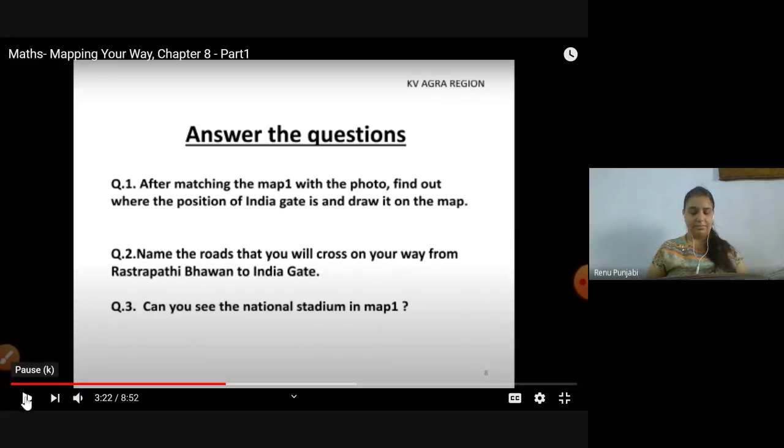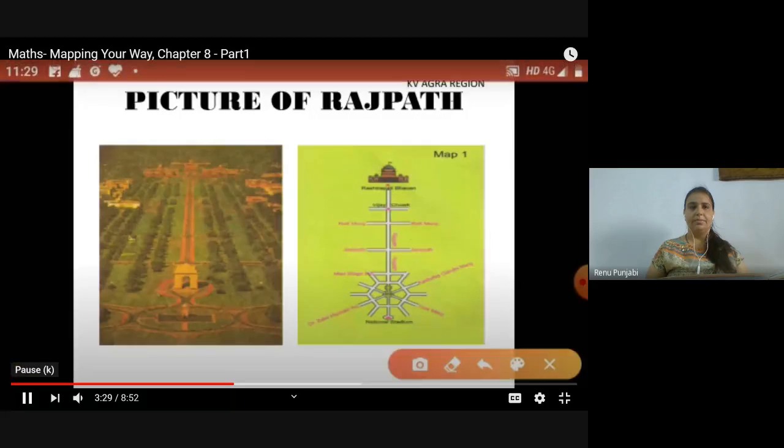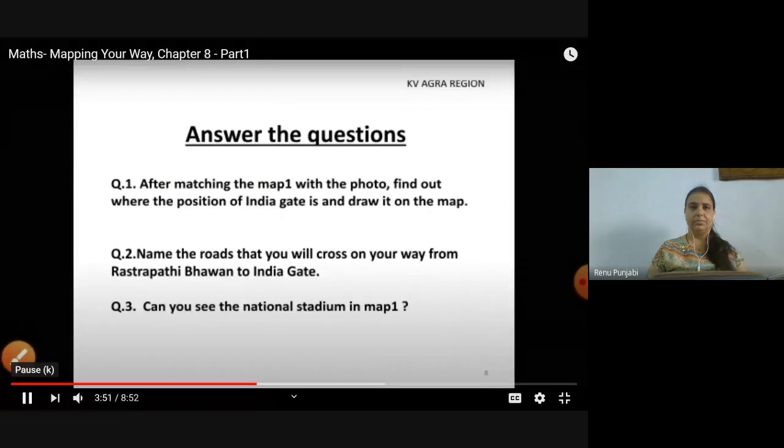Write the position of India Gate on the map. So look, here is India Gate in the actual image. And if you look in map number 1, you will find India Gate somewhere here. So India Gate is in the central hexagon of map number 1. Let's move to the second question. Name the roads.